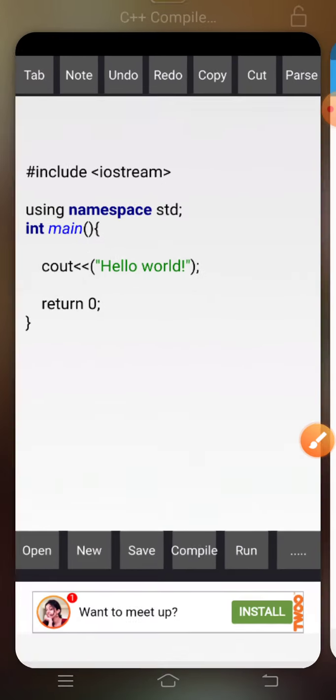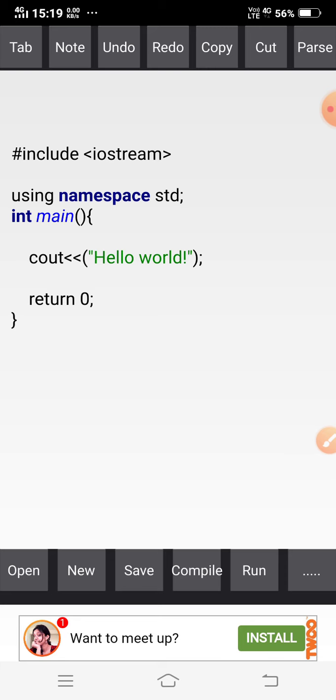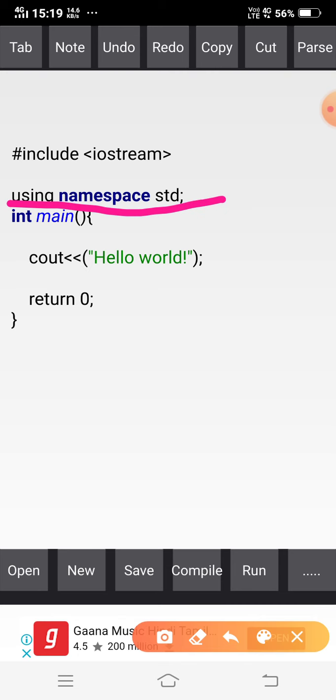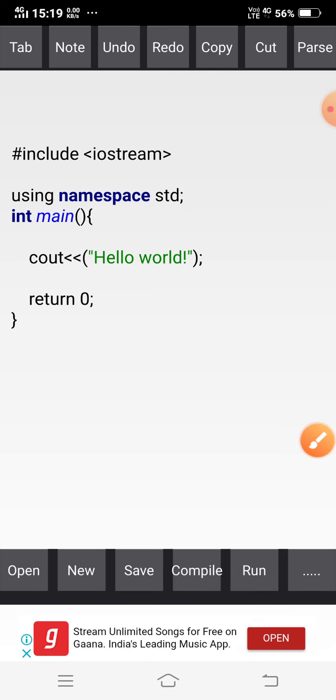So today I will use this application. All the code is the same, the only difference is that in place of conio.h I am using namespace std, and instead of iostream.h this provides only iostream, because nowadays the latest version of C++ is coming. In the previous versions, for example, things like conio.h, iostream.h, and getch were needed, but the latest versions are coming, so we can use this application also.